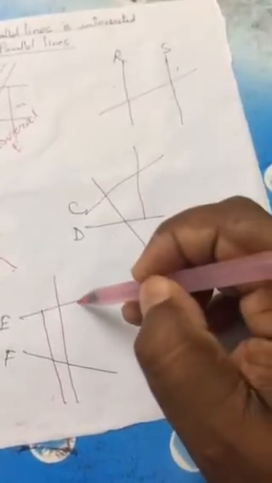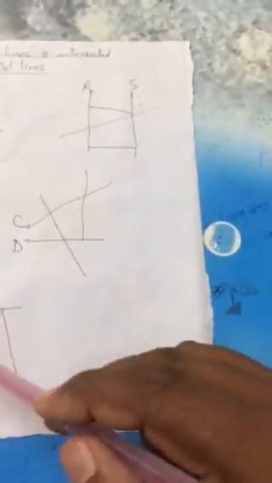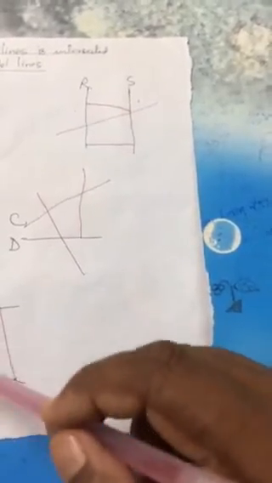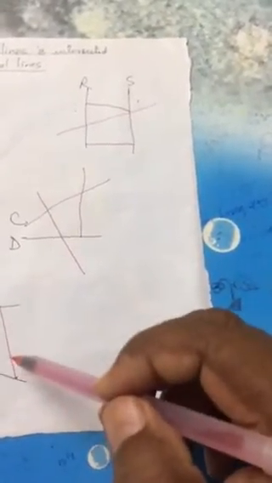Any line that simply joins the two lines is a transversal. So transversal means the line other than the parallel lines which intersects both the lines in two places. That is called a transversal. So these all are transversals.